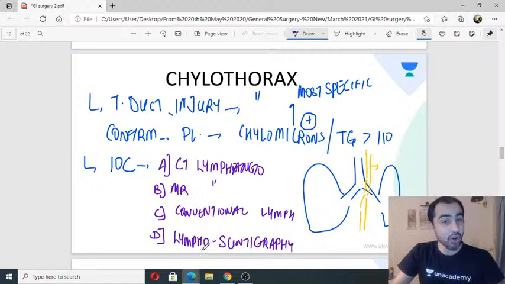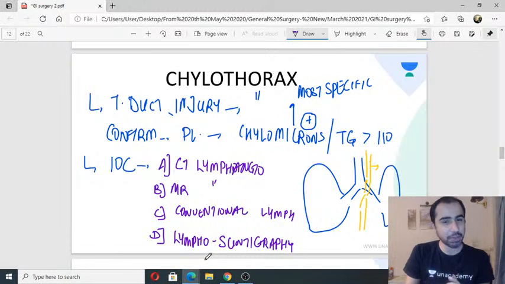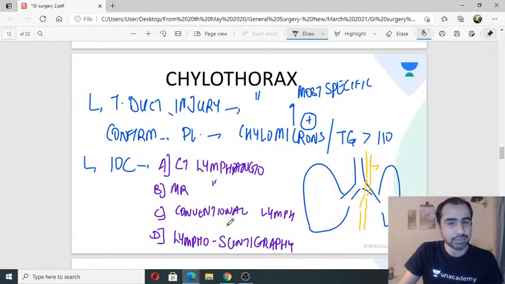And let me tell you, all of them are totally different. Everything is different. Don't say they are all the same, sir. Investigation of choice. Sandeep says lymphoscintigraphy. Okay. Not conventional lymphangiogram.